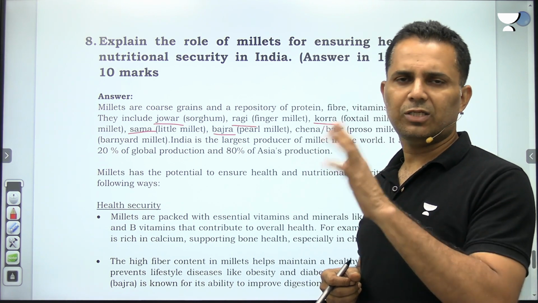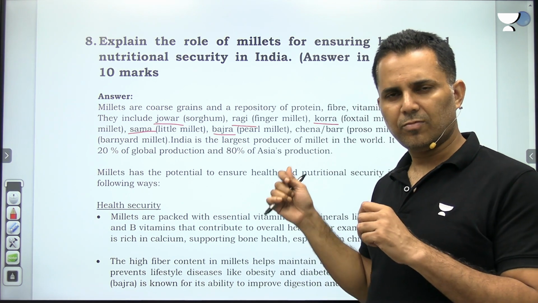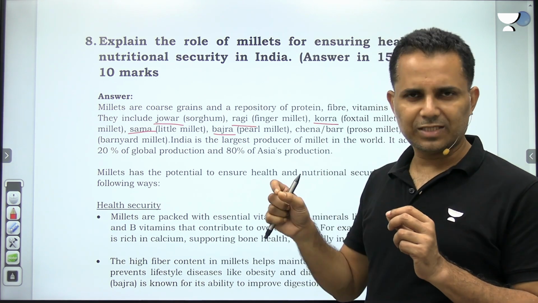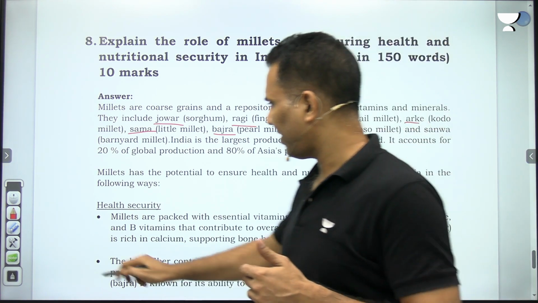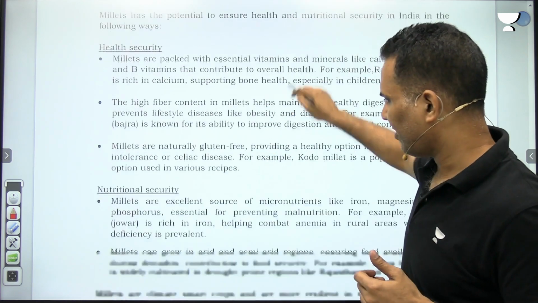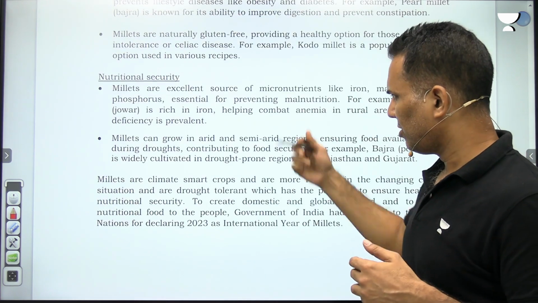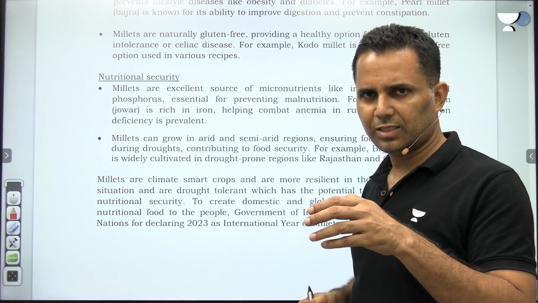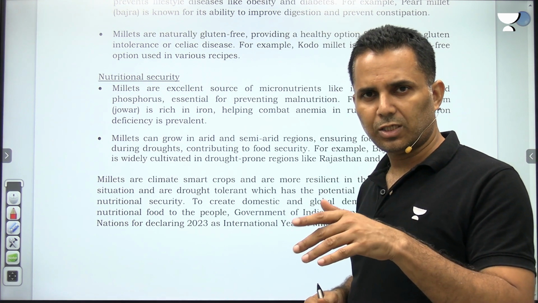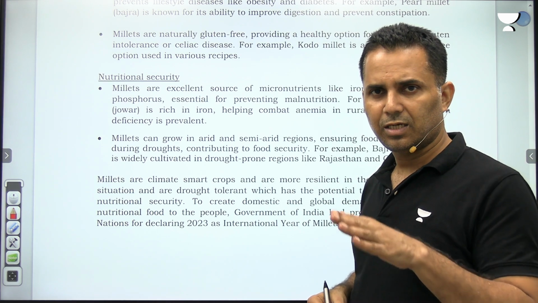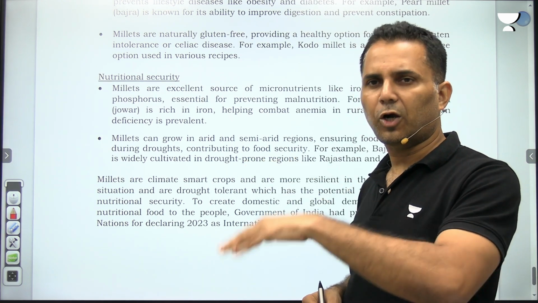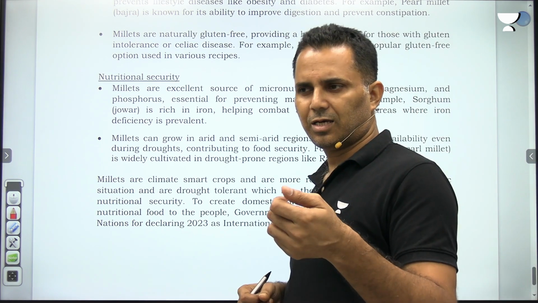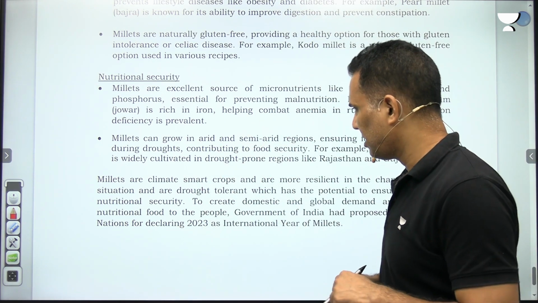You have to link it with nutritional security. If you remember the nutrients in which millets it's found, it's the best because you can give examples. Otherwise, you will find it difficult to write this kind of answer. And one more point you can write, that to ensure nutritional security, government has made a provision that millets need to be distributed under the National Food Security Act for both priority households and AAY Yojana.